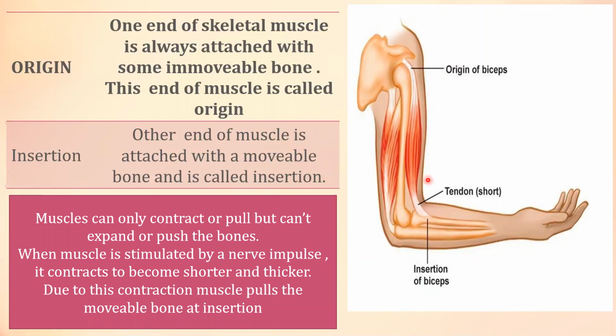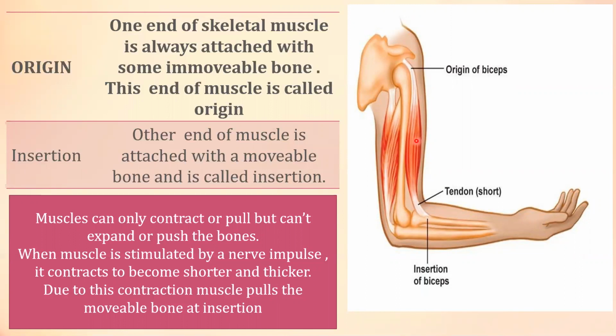Muscles can only contract. Here you can see one muscle, and this is another muscle. Muscles can only contract or pull, but can't expand or push the bones. Muscles can only pull the bones, not push the bones.